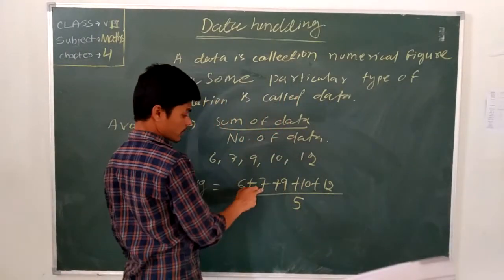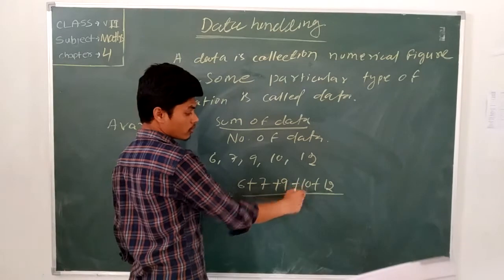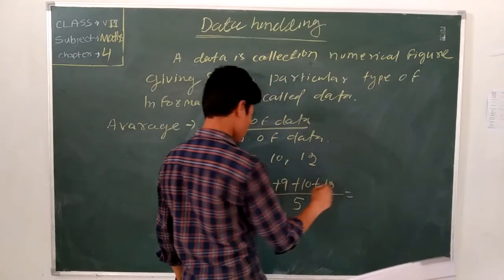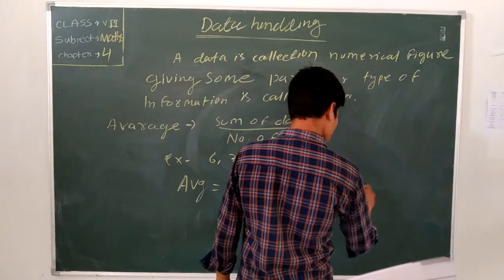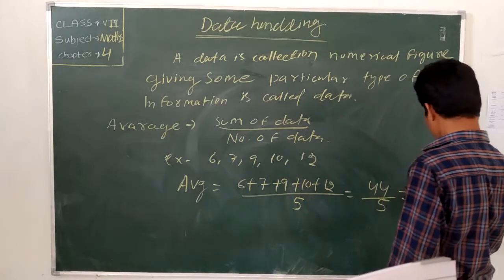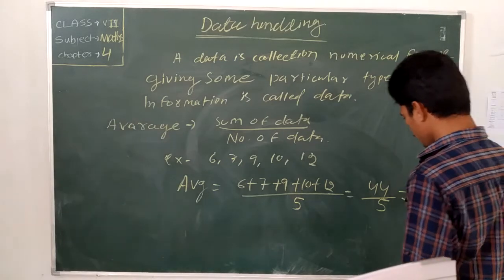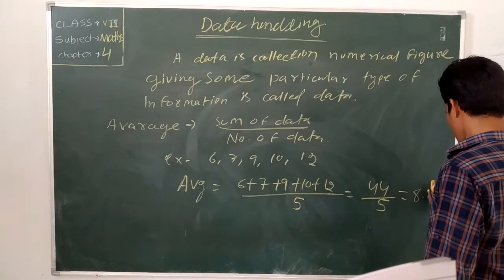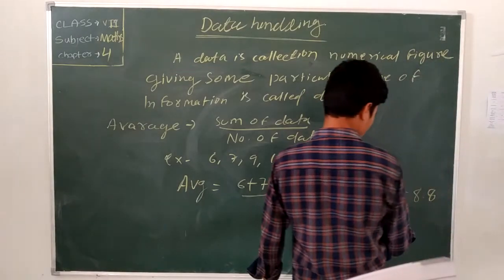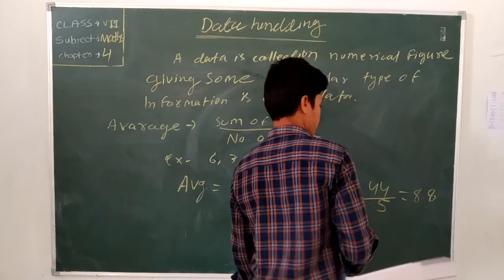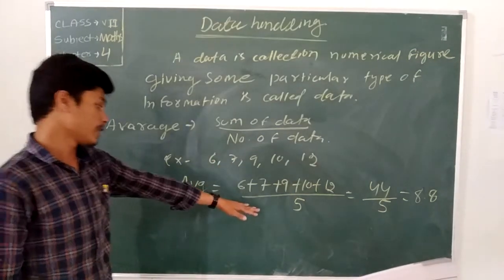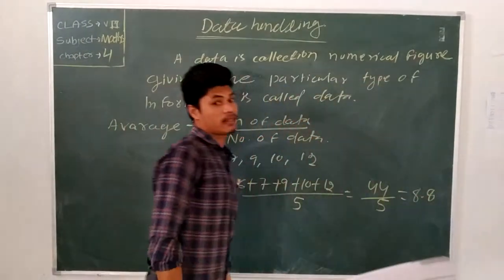Then 6 plus 7 is 13, 13 plus 9 is 22, 22 plus 10 is 32, and 32 plus 12 is 42. What is the answer? The average is 8.4.